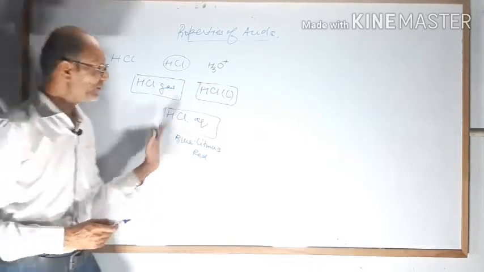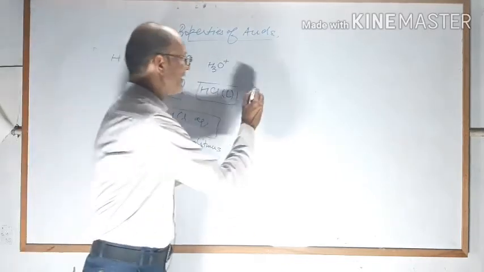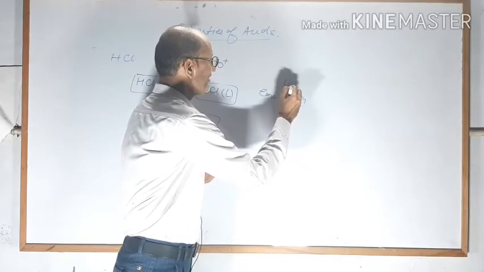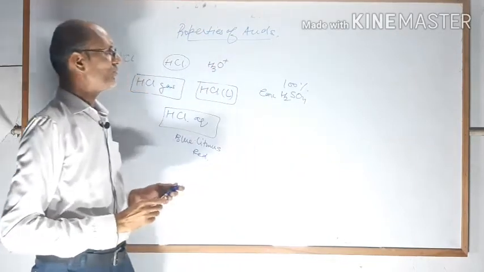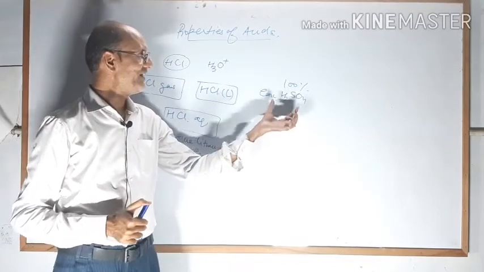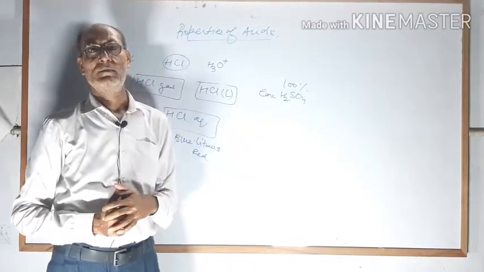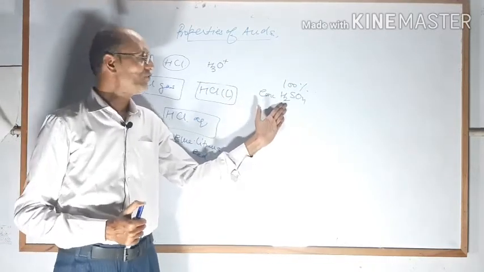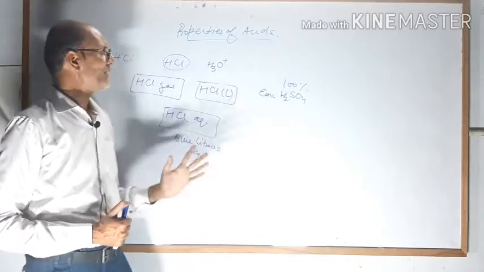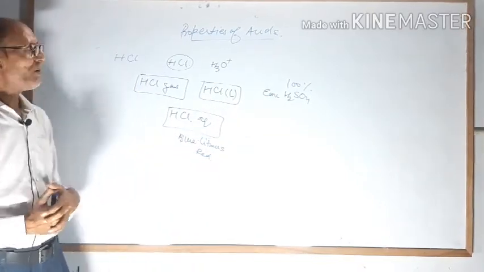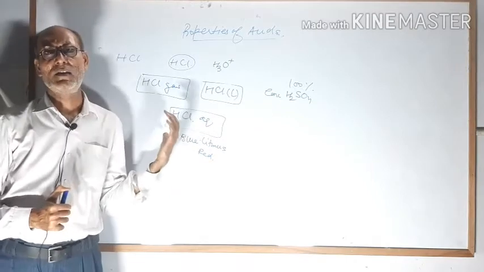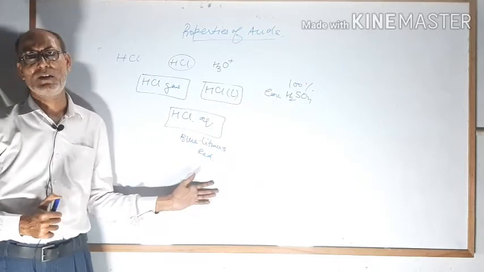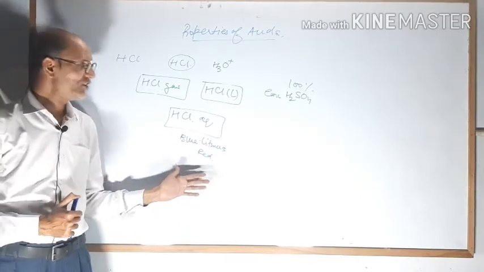Another example I am giving you, suppose you have confusion, concentrated H2SO4. If you are taking 100% pure H2SO4, it does not contain any water. So dear student, it will not turn blue litmus red. Clear student? So this is the next property, that acids are soluble in water and they show acidic behavior only in aqueous solution, not in concentrated condition.